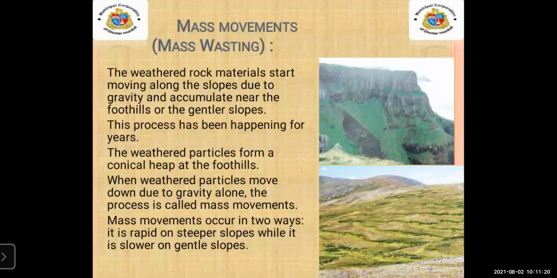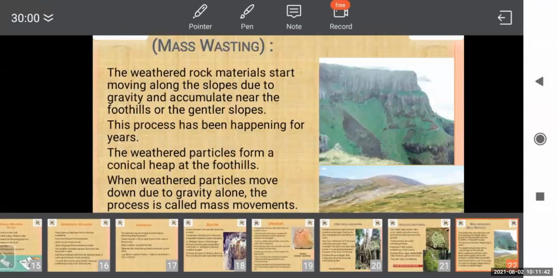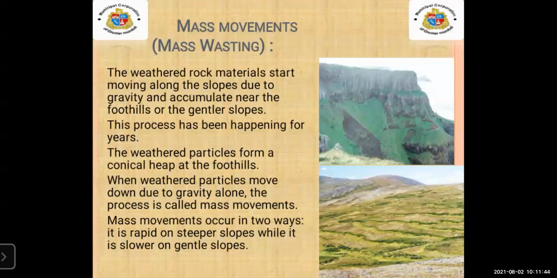Now, what is mass movement? See, students, let's take an example. When we are standing at the top of a mountain and we throw a stone down, due to gravity it will go down.